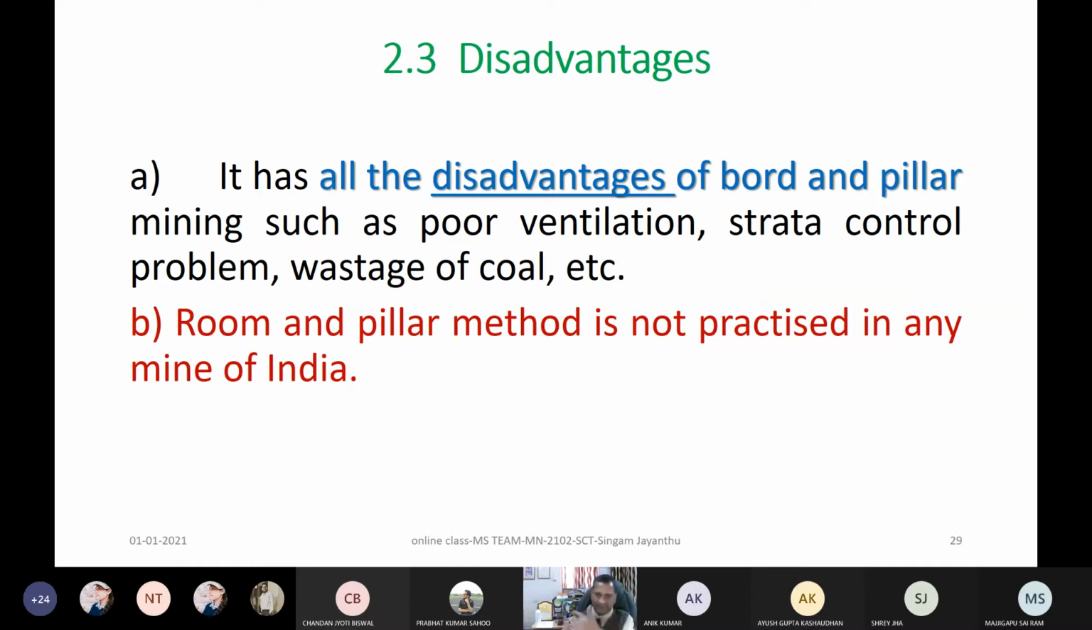In board and pillar, the board means a gallery or the opening, whatever is there. That board or gallery width is limited as per even our Coal Mines Regulations 2017, recently also limited by regulation number 100 or 101. Previously it was regulation number 99, which we followed over so many decades, where it is mentioned that the width of the gallery or board should not be more than 4.8 meters. But in room and pillar we are now going even up to 8 meters.